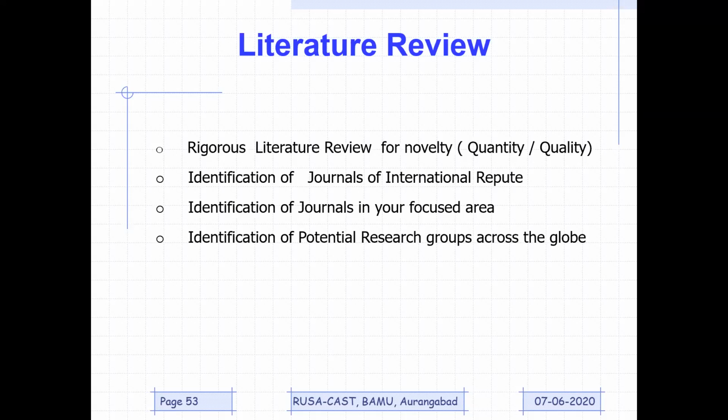Now the question is, even if you are doing this, still you may be missing the novelty aspect. Why? Let me tell you, my friend. In addition to identification of journal of international repute, having publishing papers from your focus area, you need to know what are the potential research groups working across the globe. Why?